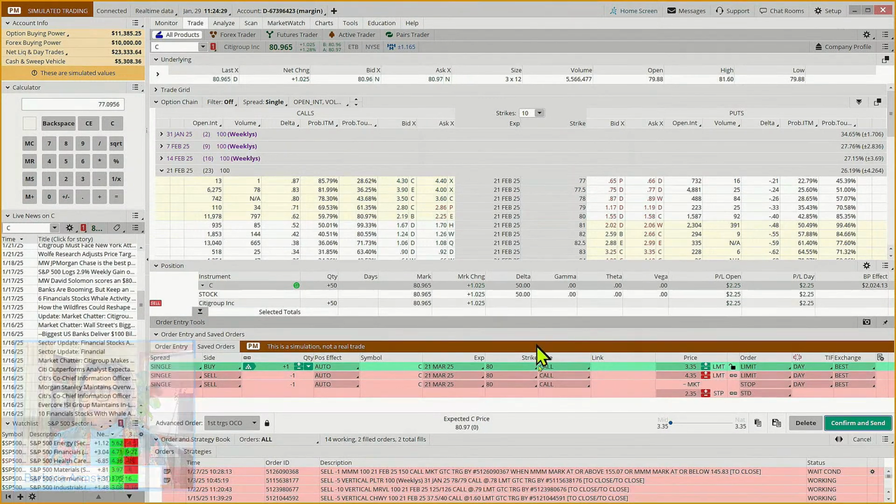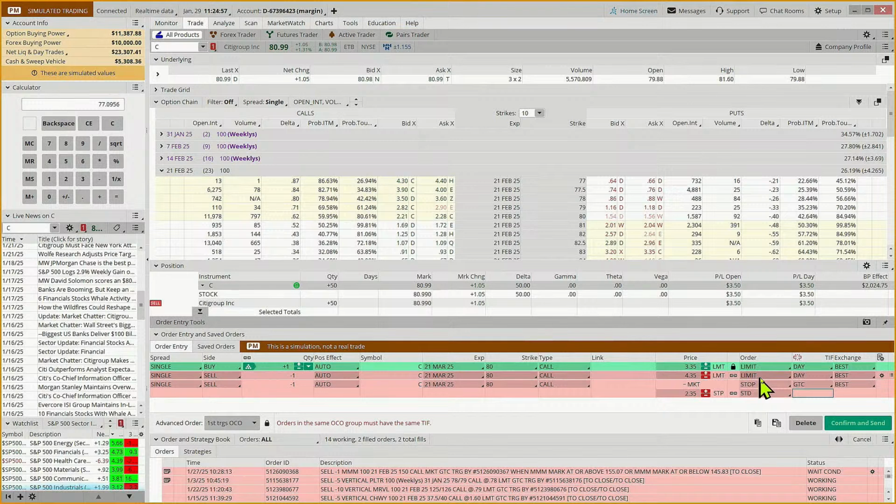And what we might say with this is like, hey, if this loses half its value, we would like to exit. Or we could put in a stop based on the price of the stock. But if we said, well, I'm going to divide that by 2. If it gets to $1.67, it's either not moving in the right direction or not moving, it's lollygagging about. If it's moving sideways, then time decay can hurt us. And then we're going to make this a market order that's good till canceled.